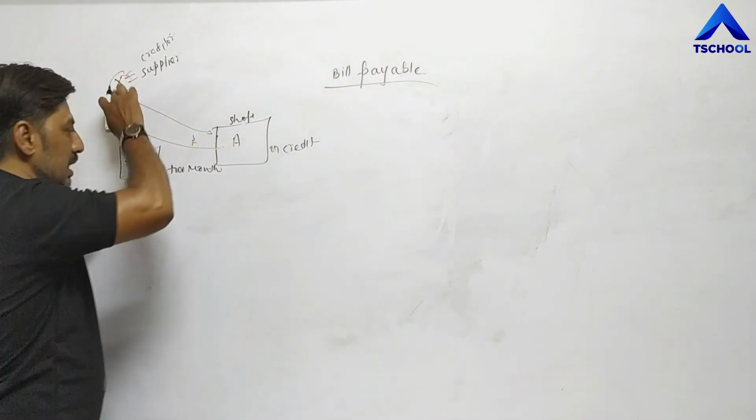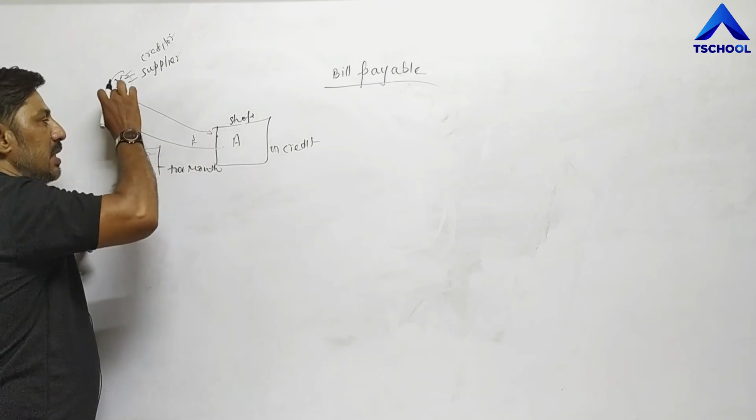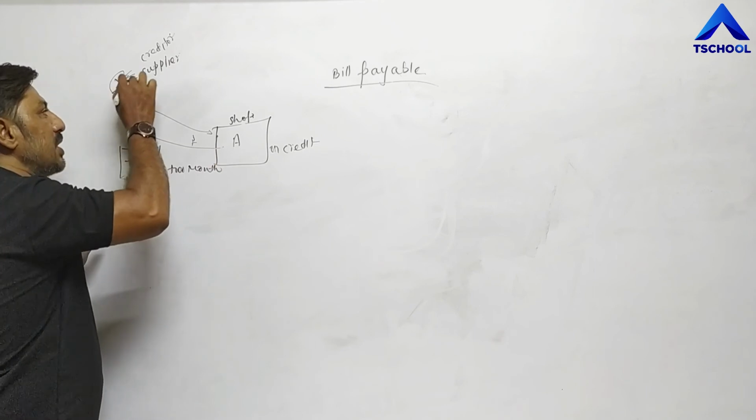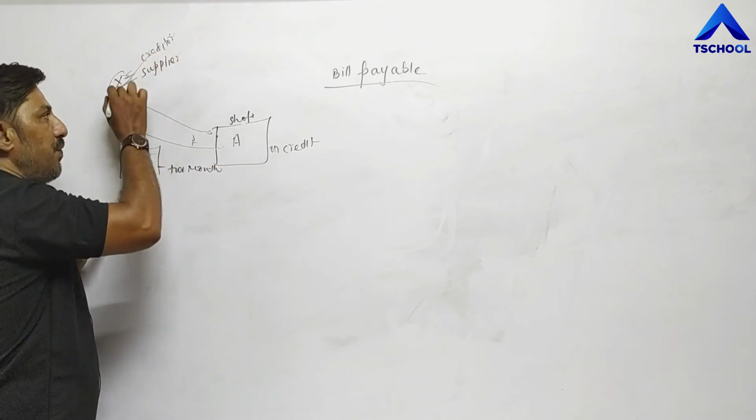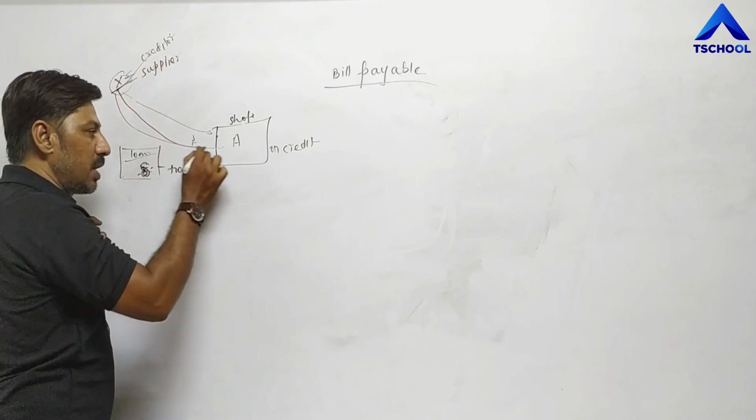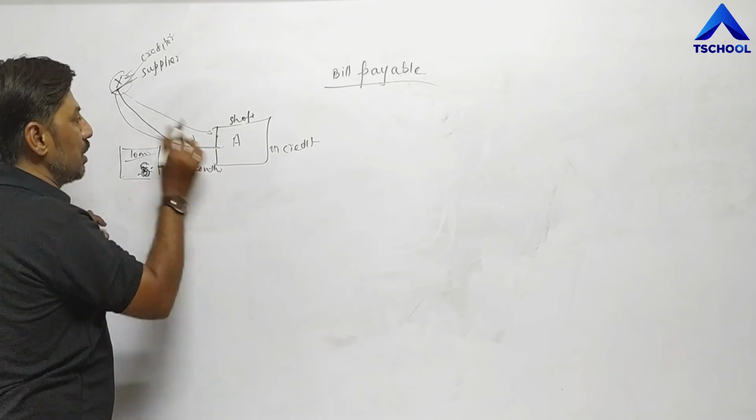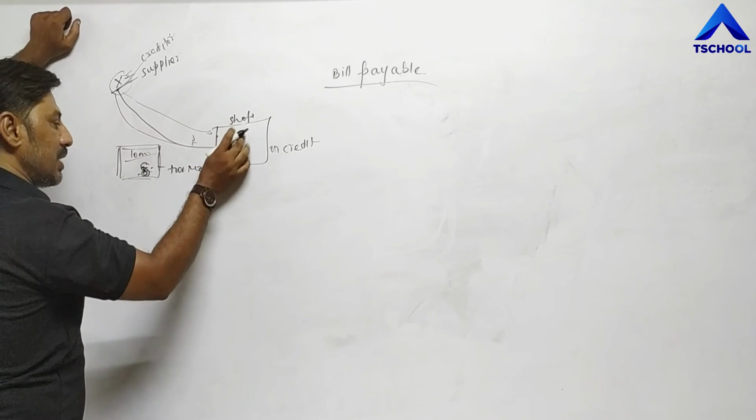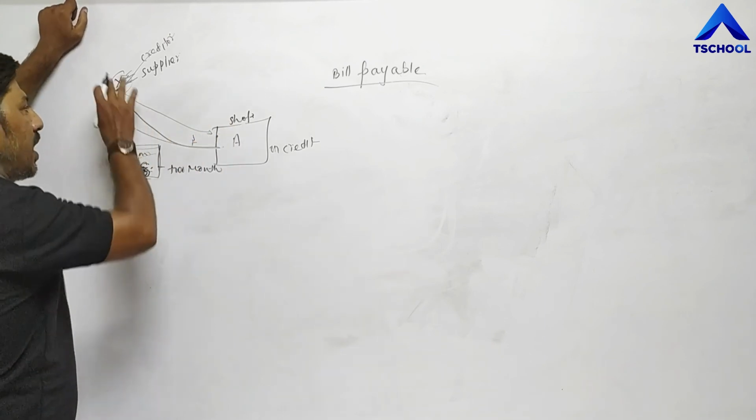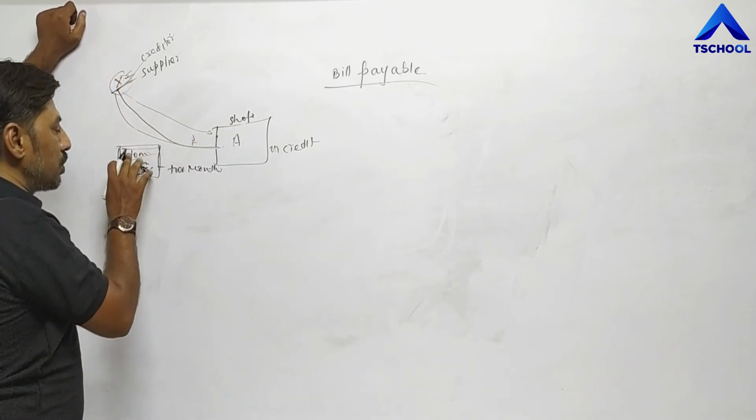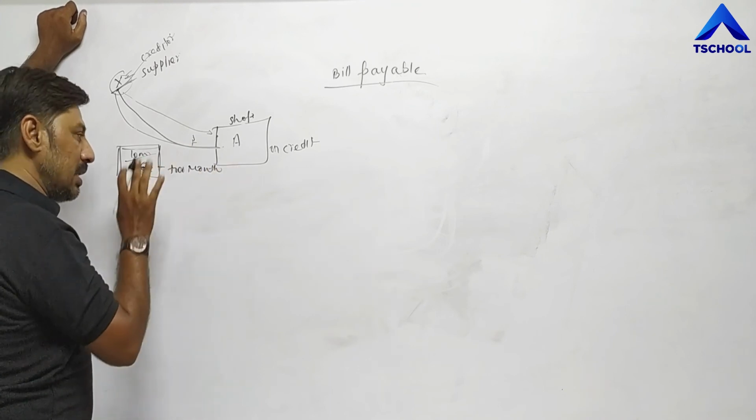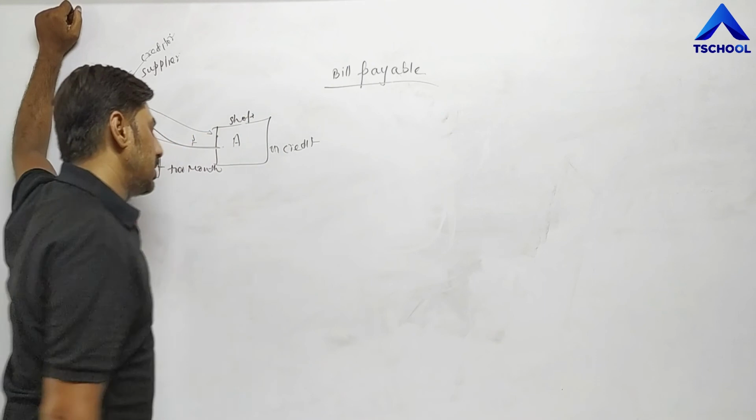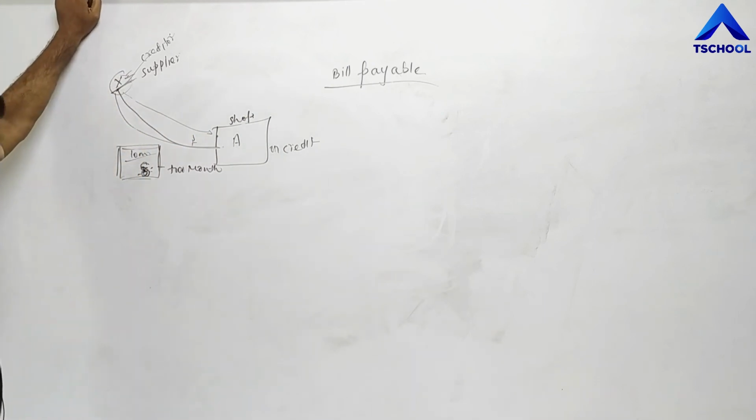If X is selling goods on credit simply to A, then this X is called a creditor. But if he is selling goods to A on credit and along with that, he is giving a piece of paper in which A has to put his sign and promise X to make a payment of 10,000 within a specified time period, in that case that liability is called bill payable. This is the second example, bill payable.